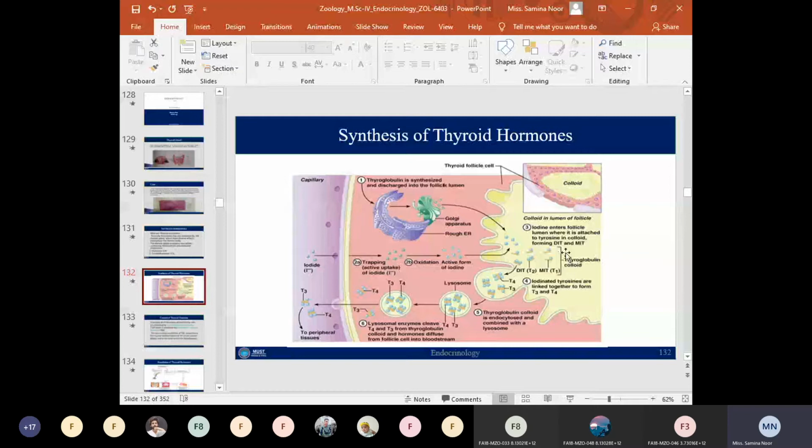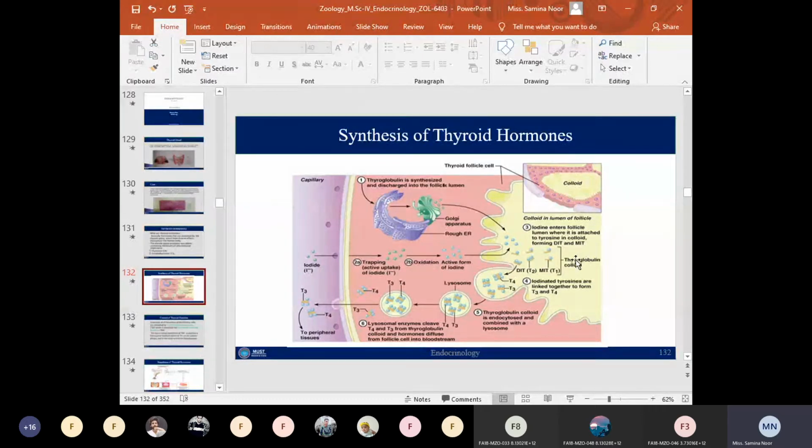When two iodine molecules are attached to the tyrosine amino acid, the structure is known as diiodotyrosine. When a single iodine molecule is attached to the tyrosine amino acid, the structure is known as monoiodotyrosine. So as a result of the binding of iodine to the tyrosine amino acid in the colloid, monoiodotyrosine and diiodotyrosine are formed.